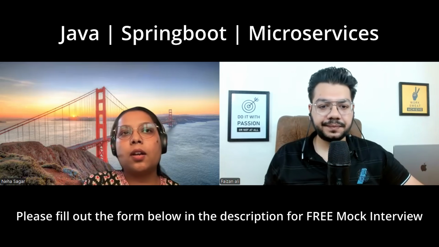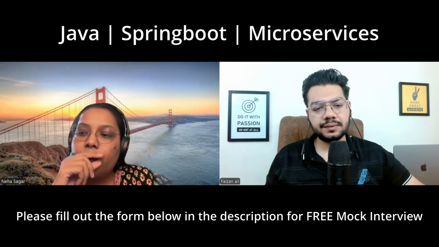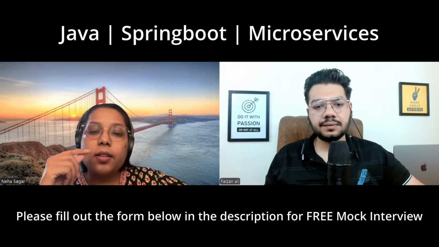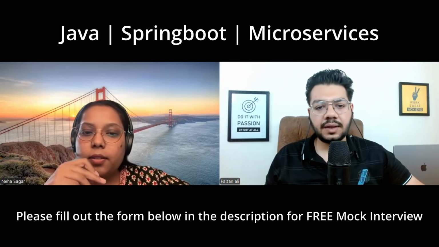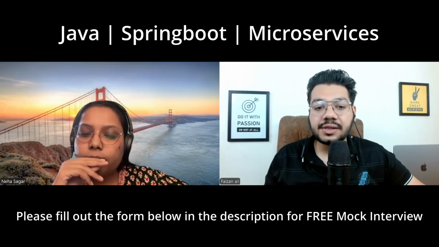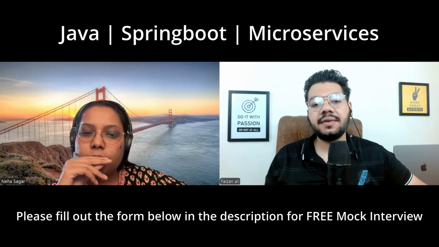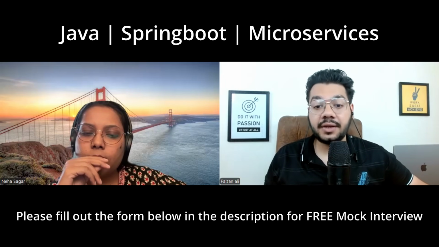Okay, first one is get a user by ID. Second one is search users with some optional filters. And third one is create a new user. So where would you use path variable, where request param, and where request body?